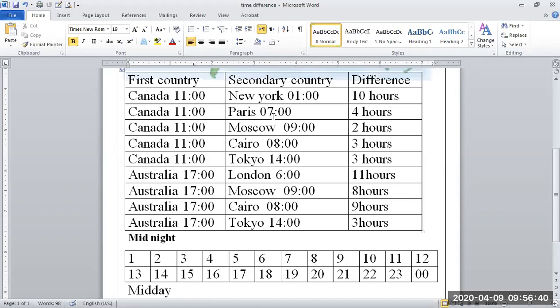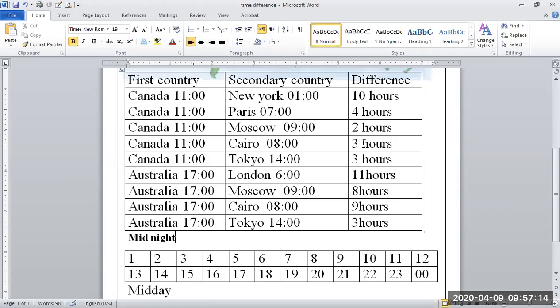4 hours. And here 11 o'clock, and in Moscow it is 9 o'clock, and after 9, 10, 11, the difference is 2 hours. Same in Canada 11 o'clock, and Cairo 8 o'clock. From 8 o'clock, 1, 2, 3. Here 3 hours. The difference between Canada and Cairo is 3 hours.